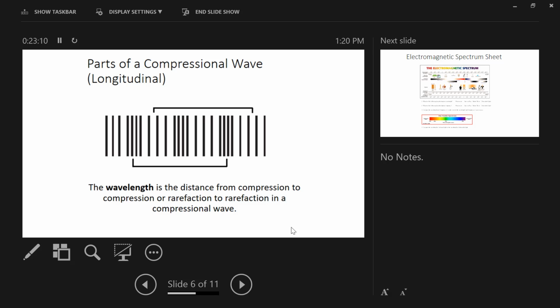But a solid is a material with a fixed volume and a fixed shape. So what's a potential consequence of inducing more vibrations in the particles of a material like that?